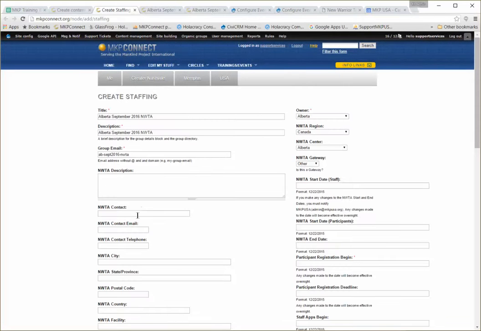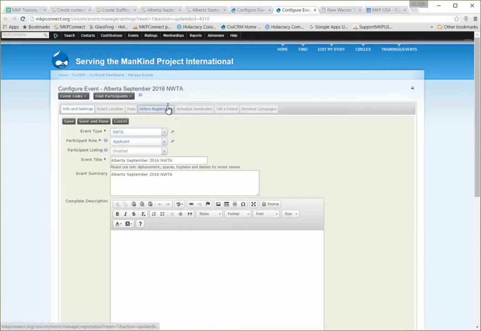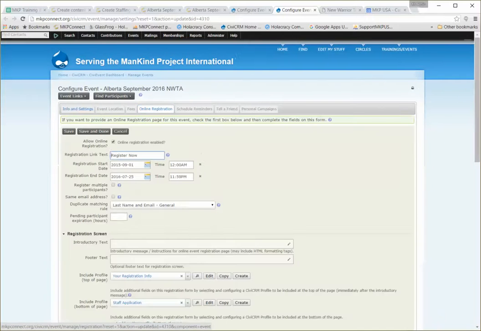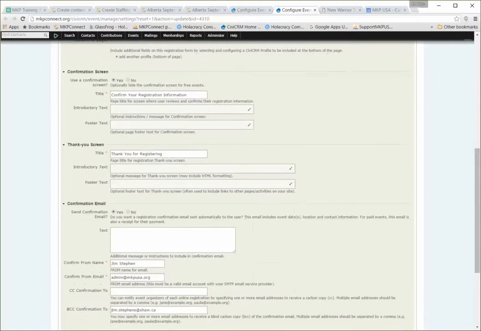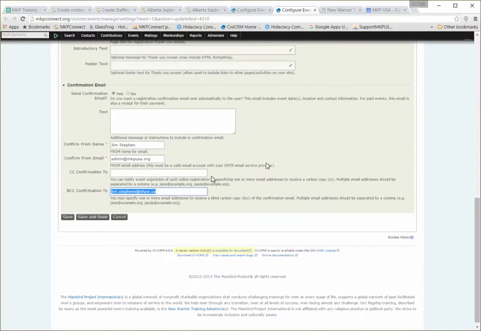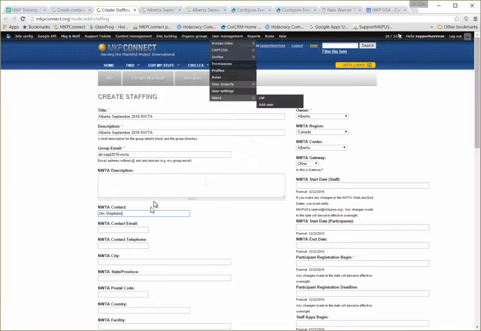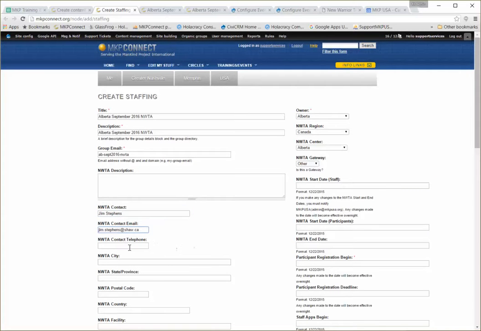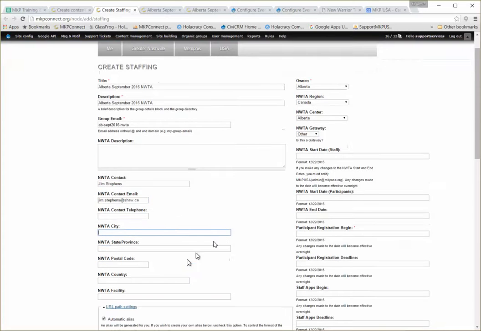Now, I'm going to say the contact is Jim Stevens. And luckily, I still have these open. So if I didn't have his email address because of his submission, I could search it up in the Find Warrior field, but I just opened up that event and I happen to have his email. I don't have his contact phone, but I'm going to leave that blank for now.